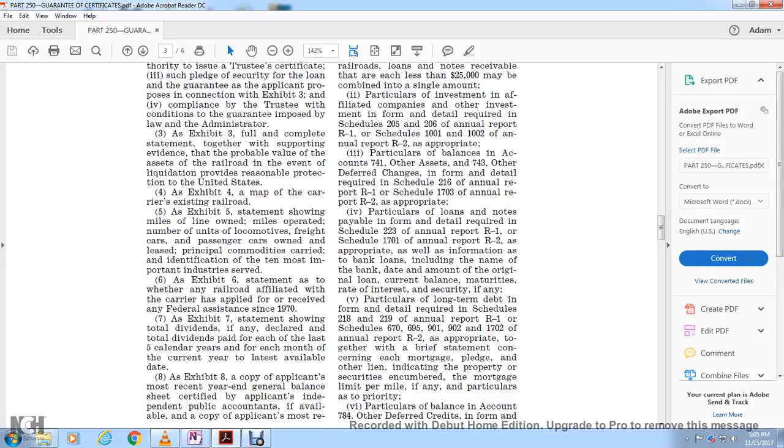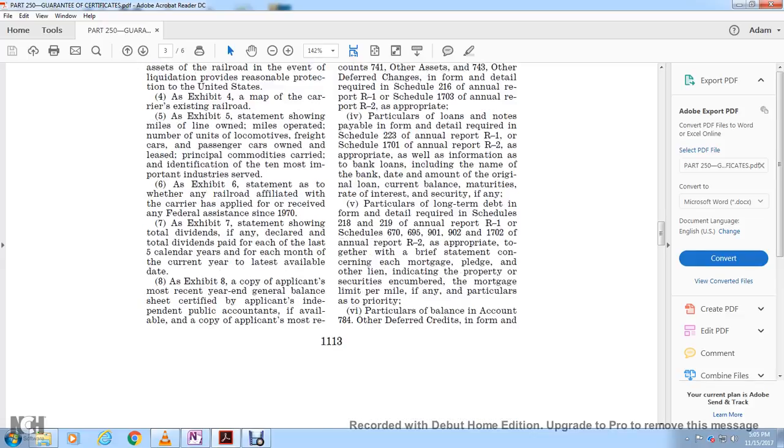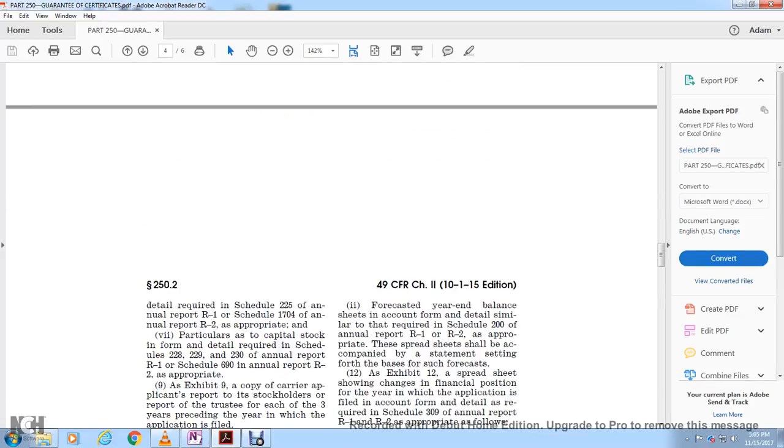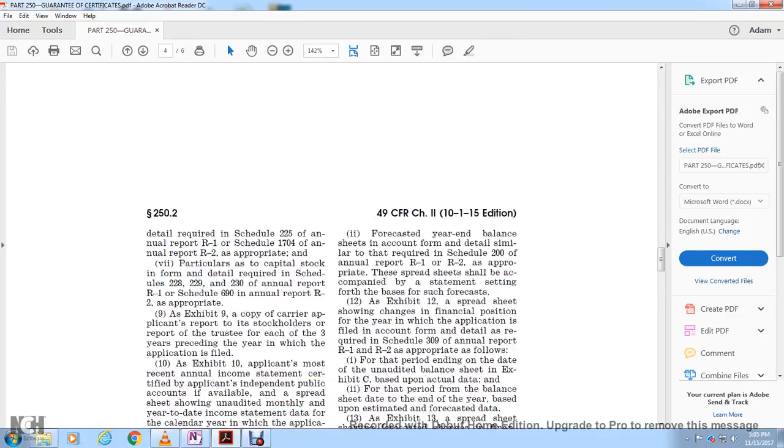6. Particulars of the balance in account 784, other deferred credits, in the form of details required in Schedule 225 of the annual report R1 form and Schedule 1704 of the annual report R2 form, as appropriate.